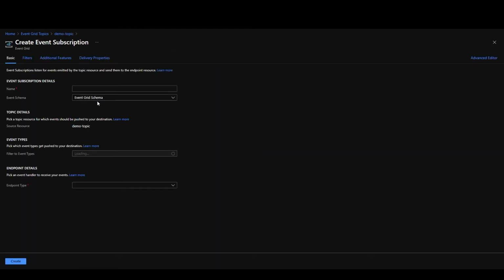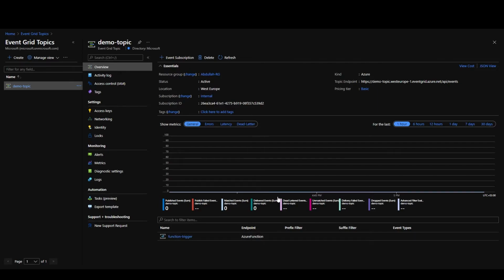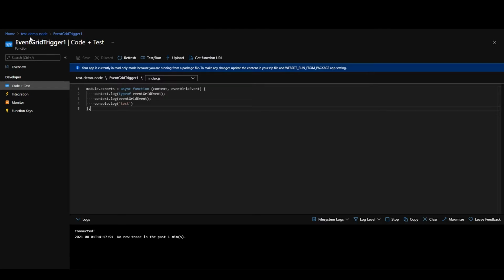So in this case, if you want to create an event subscription, you would give it a name, and then the topic type in this case is an Event Grid topic, okay, because we are listening to those topics. And then you would specify the output type. In this case, you can choose Azure Function, Webhook, Event Hub, storage queues, Service Bus queues, etc. I already created an event subscription with an endpoint type of Azure Functions. So whenever I publish anything to this specific topic called demo-topic, it will trigger this Azure function, which is called test demo node, and specifically this function called event grid trigger.